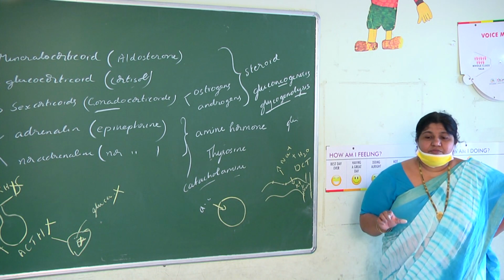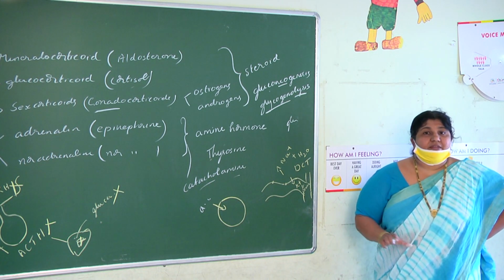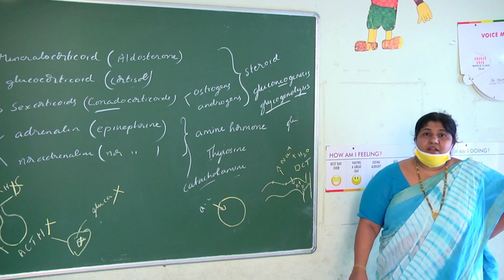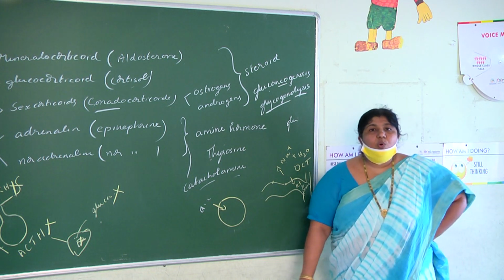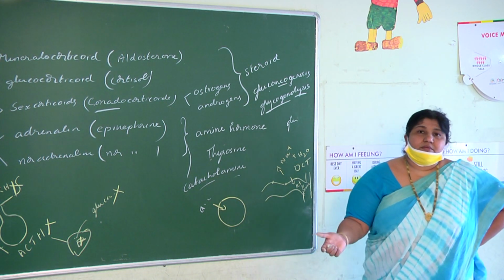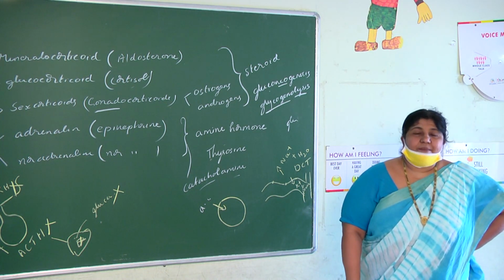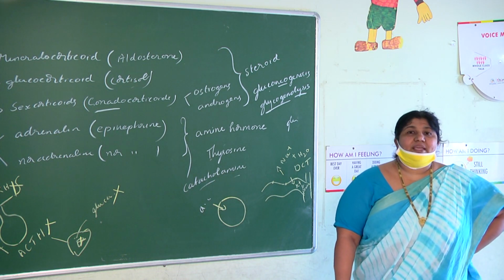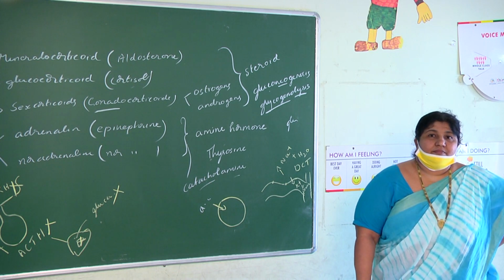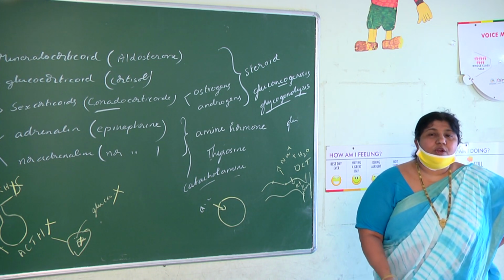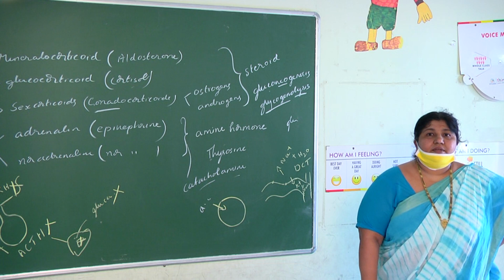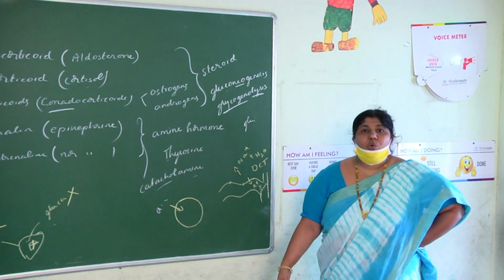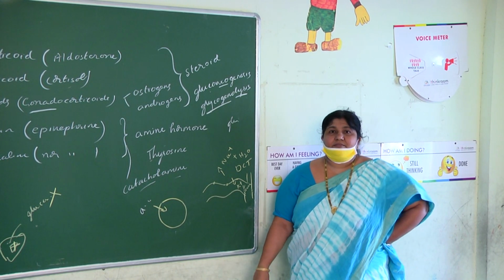For exams, we have to remember the main one. We will lose marks in such a case. Mineralocorticoid means you have to opt for aldosterone only. Absorption of sodium and elimination of potassium means aldosterone only should be the option. But keep in your mind that cortisol also affects the kidneys, doing an aldosterone-like function a little bit.